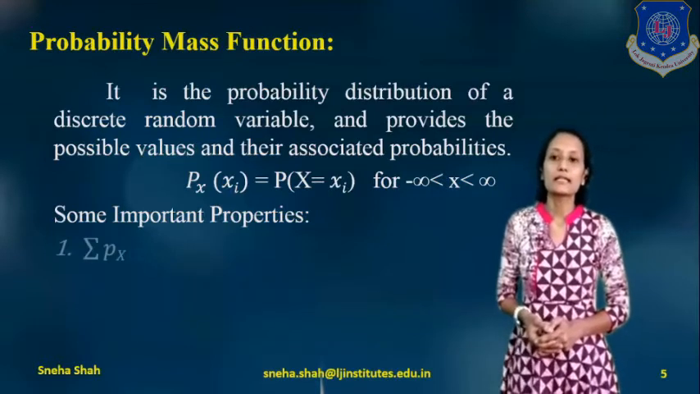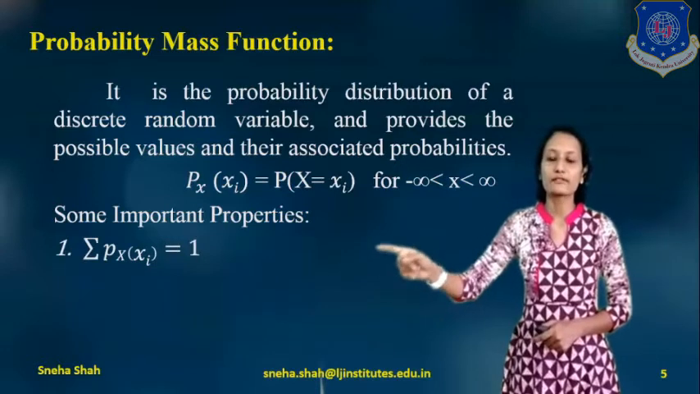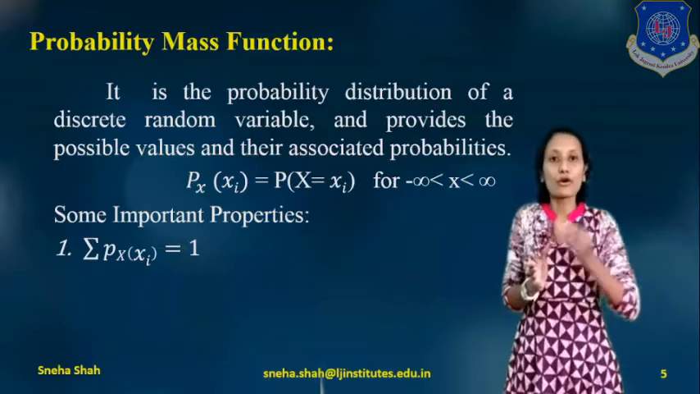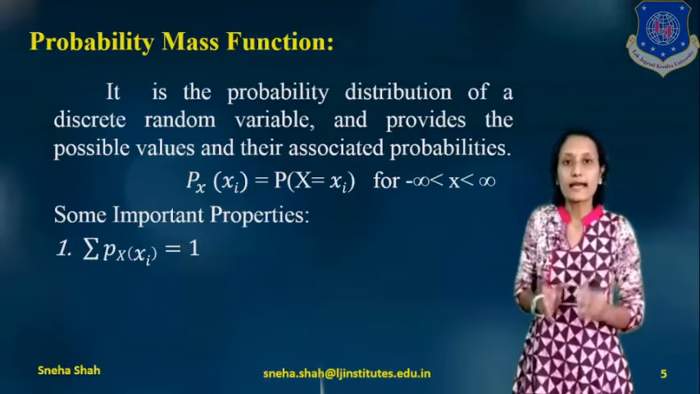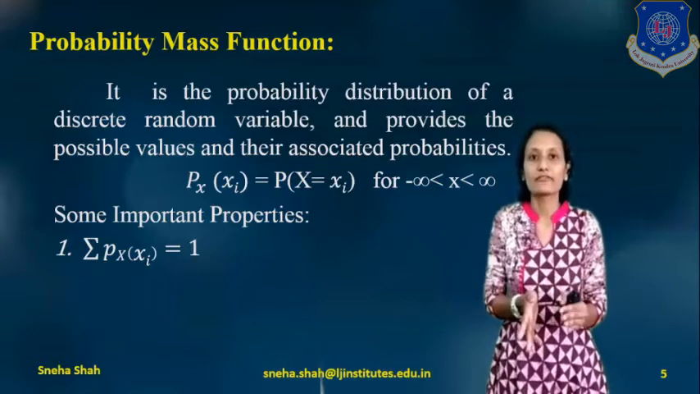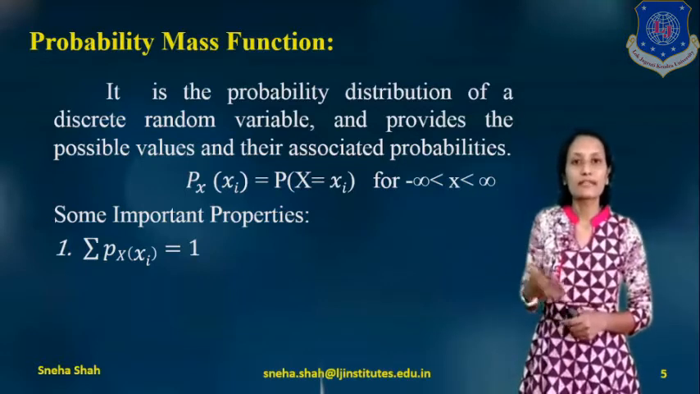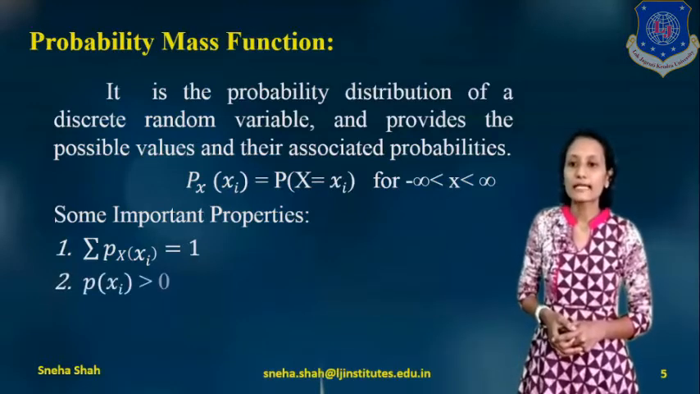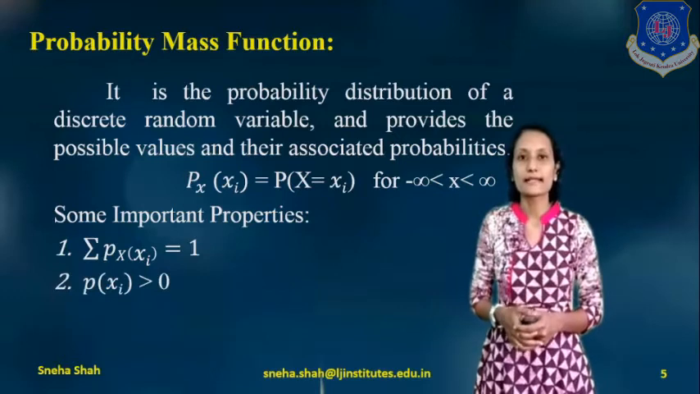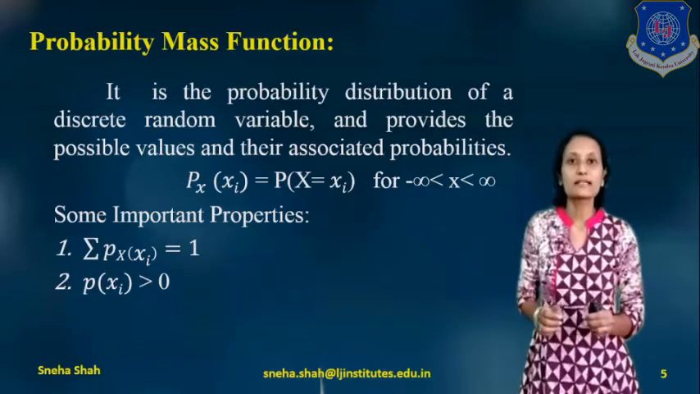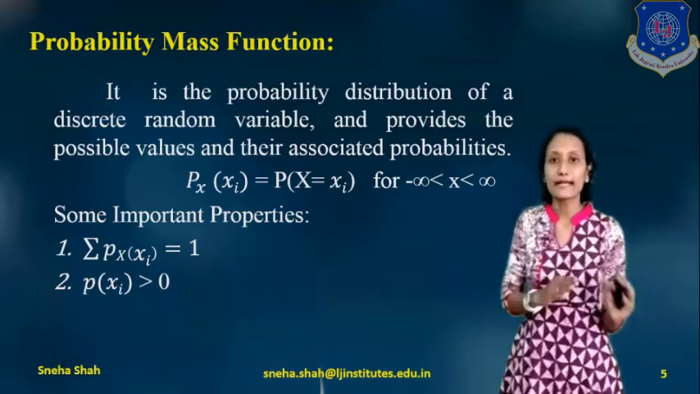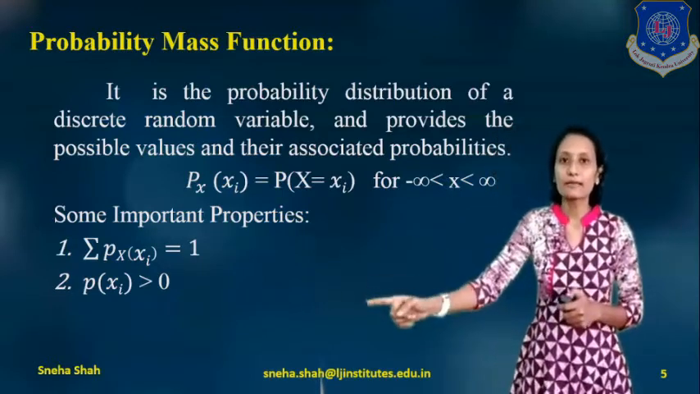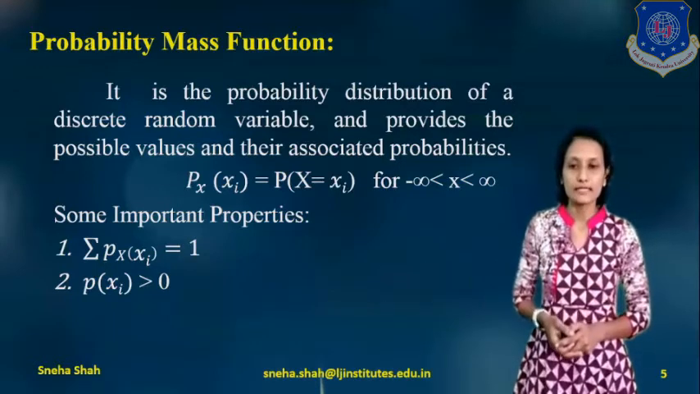The first property is that the summation of Px of xi should equal 1. If we calculate the summation of all the probabilities, it is the certain event and its probability equals 1, because definitely it will occur. Now the second property is that the value of P of xi should be greater than 0. It means the probability can't be negative, so we have to take only positive values of probability.